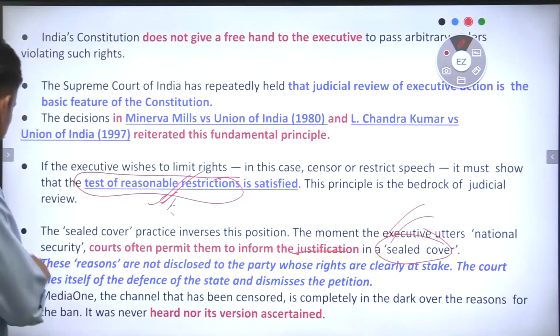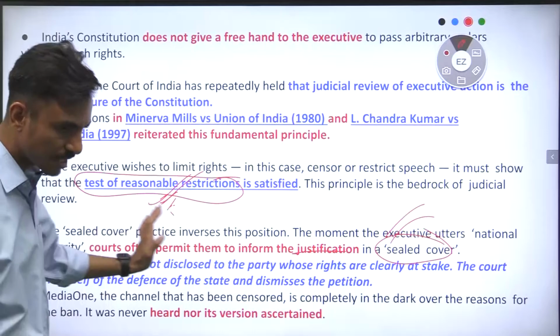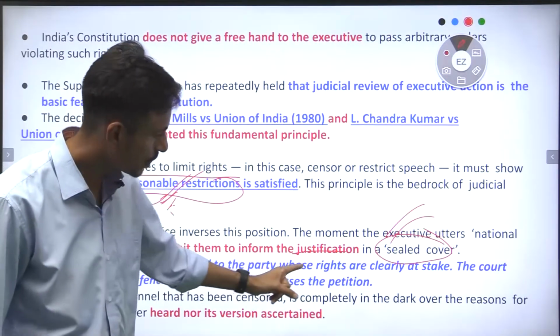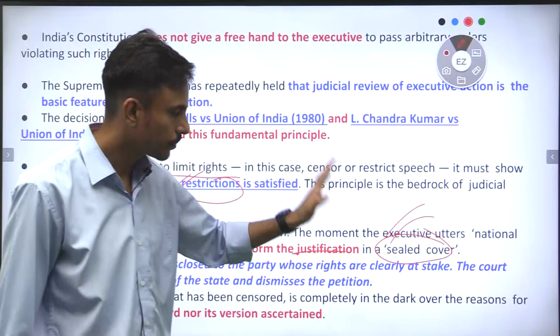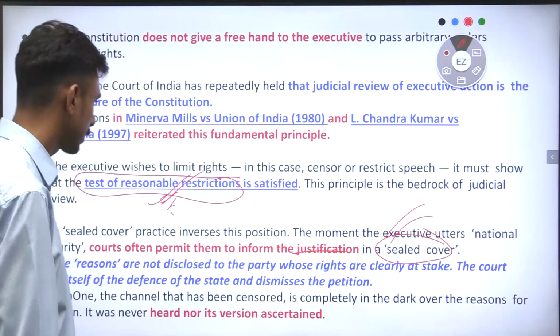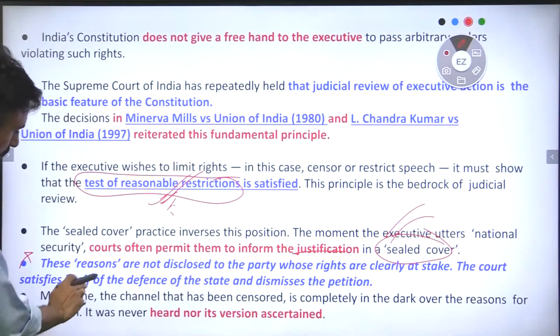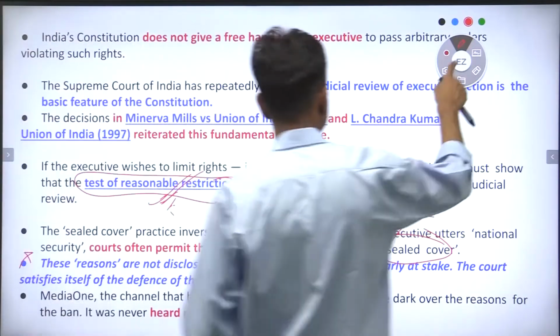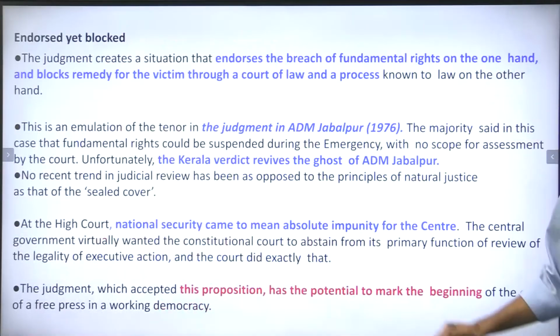Very importantly and very sad, guys, because the reasons are enclosed in a sealed envelope, they are not disclosed to the party whose rights are being violated, right? For example, in this case, Media One television channel, the court satisfies itself of the defense of the state and dismisses the petition, right? I hope we are clear with this.